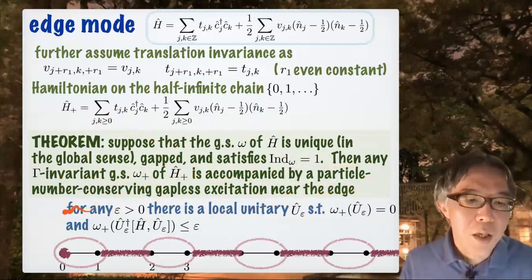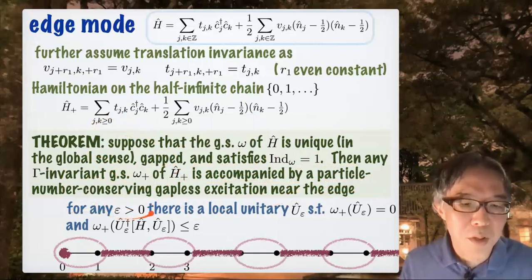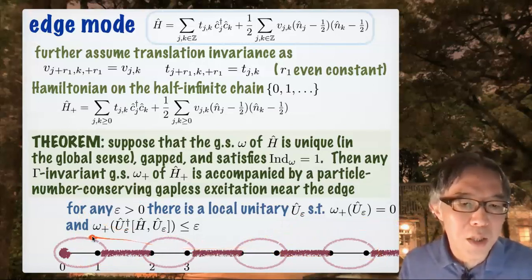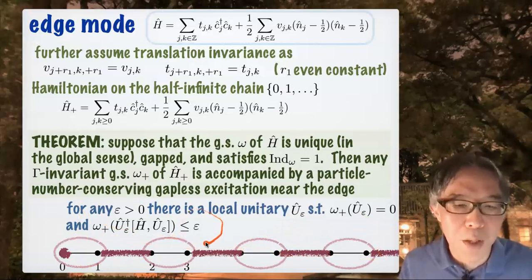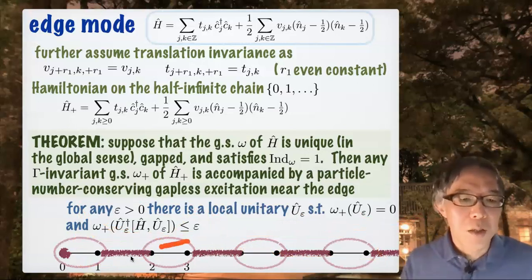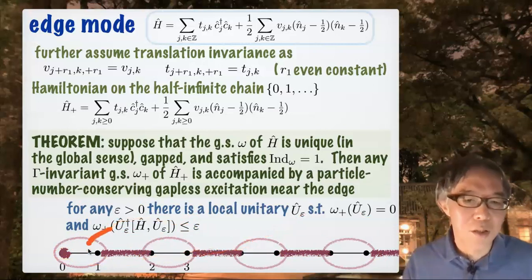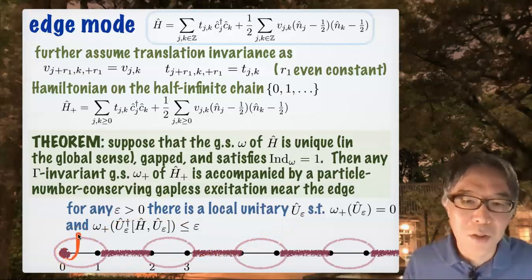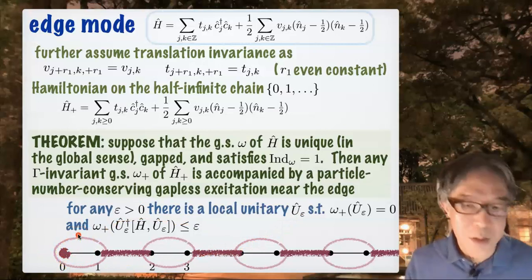More precisely, for any given very small positive epsilon, there exists a local unitary operator that lives near the edge, which generates a state that is orthogonal to the ground state, whose excitation energy is bounded from above by epsilon. For more details, you can look at my paper, but this is the statement. Like in the SSH case, you know that there is a zero energy gapless excitation at the edge, but I can prove that it's generic.